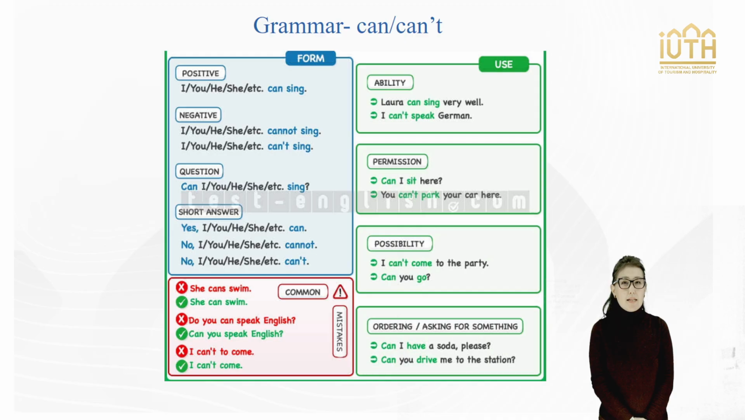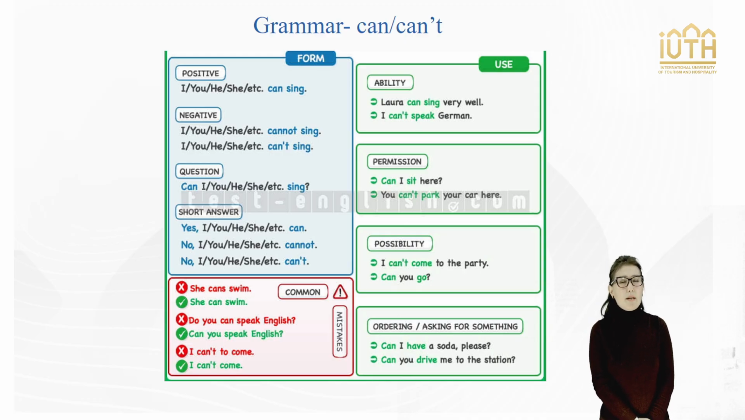There are common mistakes that you may make. For example, don't say she cans swim. Don't add s to can with he, she, it. The correct form is she can swim. Don't say do you can speak English. The correct form is can you speak English? Don't say I can't to come. The correct form is I can't come. Remember to practice these forms to improve your English skills.